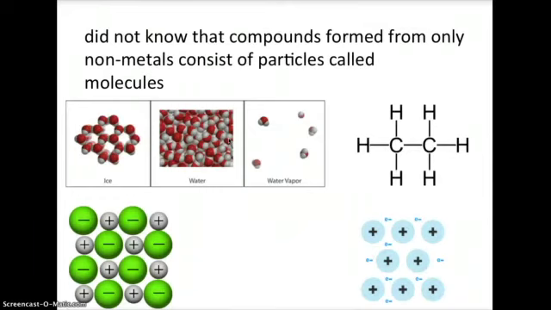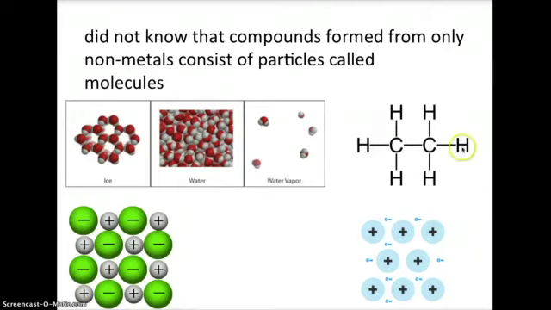Another thing is a language point, okay? You know now from your structure and bonding in C2 that when non-metals join together, they form covalent bonds. If we have covalent molecules or simple covalent compounds, we call them molecules. So water is a molecule. This is ethane. Ethane is a molecule. It's non-metals joined together and we get discrete particles that are joined together in a liquid or a solid by intermolecular forces. So it's the molecules that are being held together.